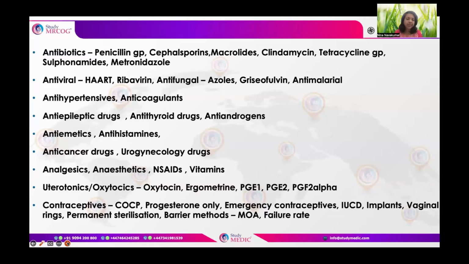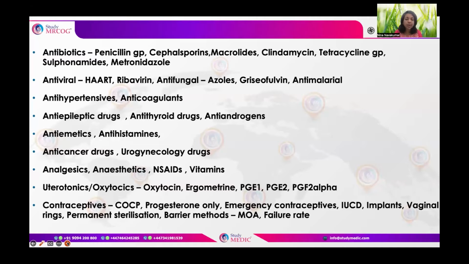Urogynecology drugs, mainly for stress urinary incontinence as well as overactive bladder syndrome, which have medical management. Analgesics, very important, especially analgesic pain relief during labor, and regional anesthetics as well as local anesthetics and general anesthetics. NSAIDs, asking about their side effects in pregnancy and also about the mechanism of action. Vitamins, what happens if there is hypervitaminosis A as well as other retinoid drugs.